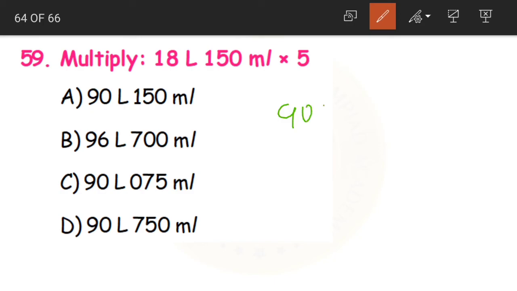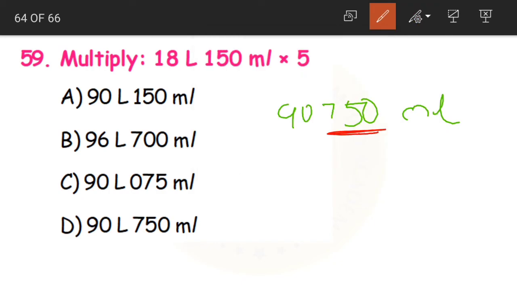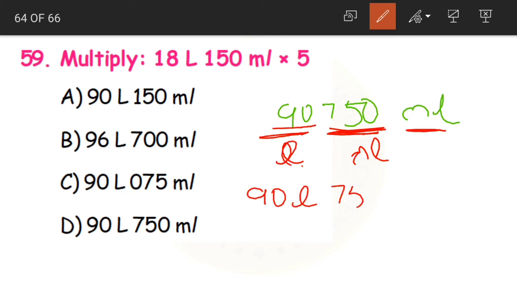So this is 90,750 milliliters. When we have such a big number, the last three numbers will be milliliters and the remaining will be liters. Understood? So that would be nothing but 90 liters, 750 milliliters. That is our option D.